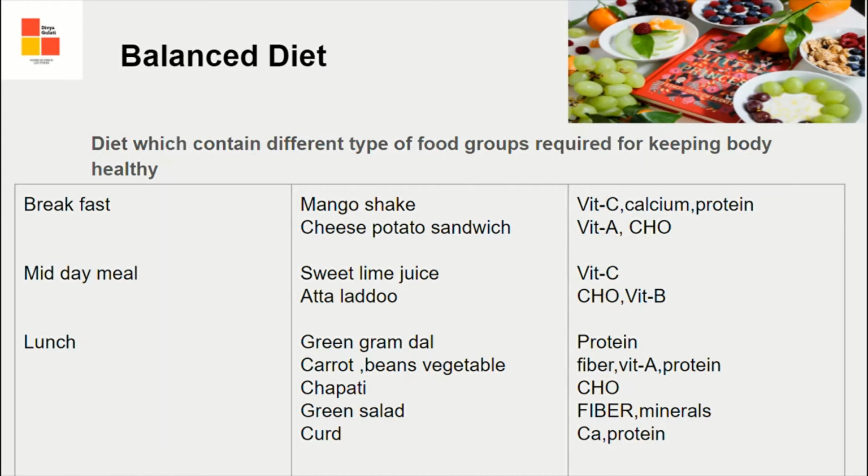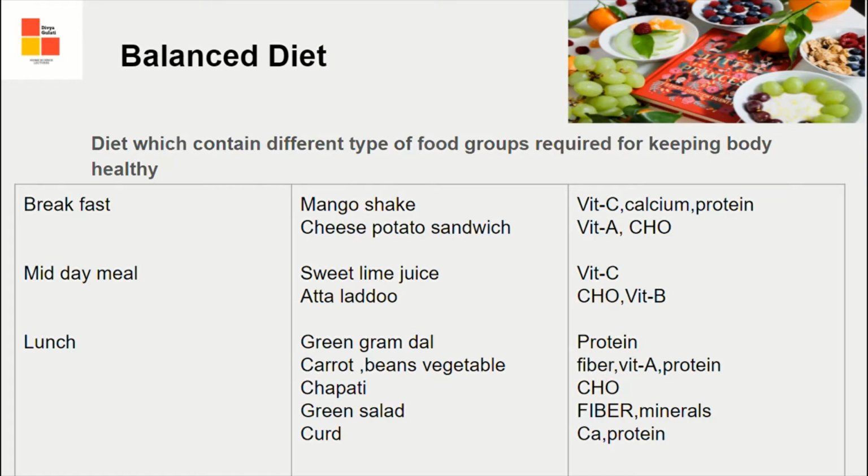You can see here I have taken breakfast. In the breakfast we give one liquid and one solid food product. Example, mango shake is there. From mango, we are going to write vitamin C. Because it is made up of milk, we have written calcium and protein. So we are going to make three columns. One is meal, another one is menu, and third is nutrients we are going to get from these menus.